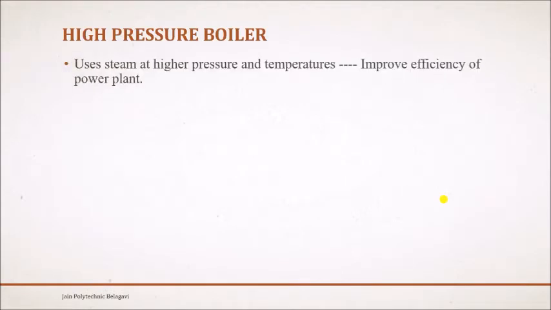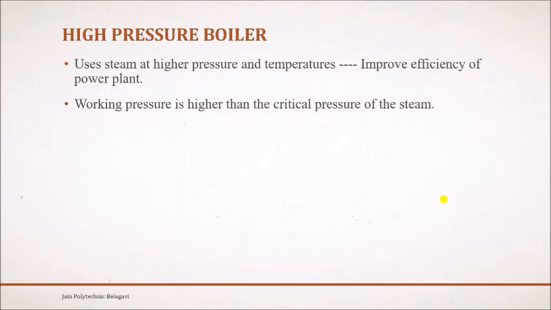So here we use steam at a higher pressure and temperature. Using this steam at higher pressure and temperature improves the efficiency of the power plant. These boilers are used in power plants. Power plants are the industries where power is produced. Here the steam is used as a medium to produce the power. The steam will be fed to the turbine, and the turbine produces the power. So if you use higher pressure and temperature steam, it increases the efficiency of the power plant. The working pressure of the steam will be higher than the critical pressure of the steam.